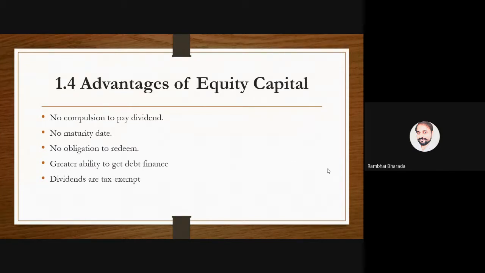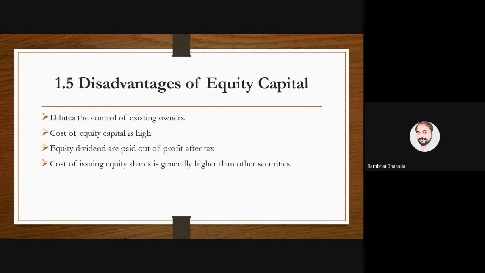Now a few limitations are also there. Already I explained the first one. Dilution of the control of the owners. Why? Because the equity shareholders have a right.